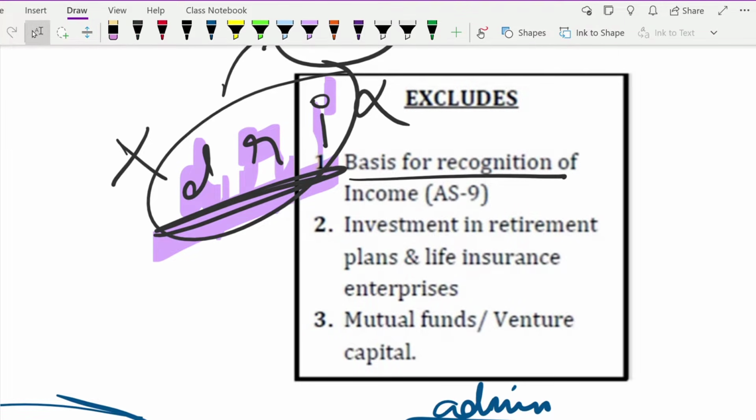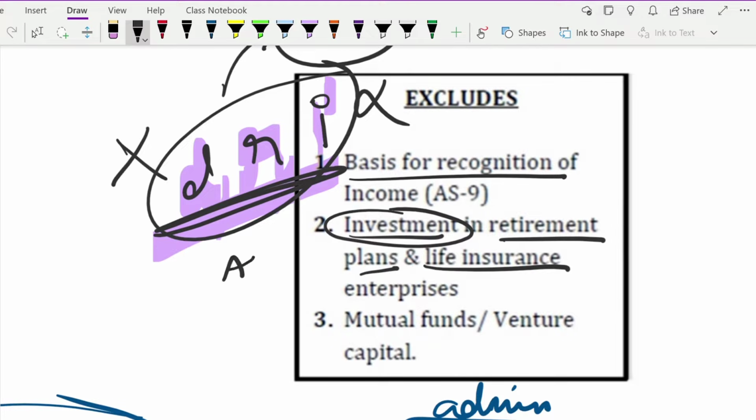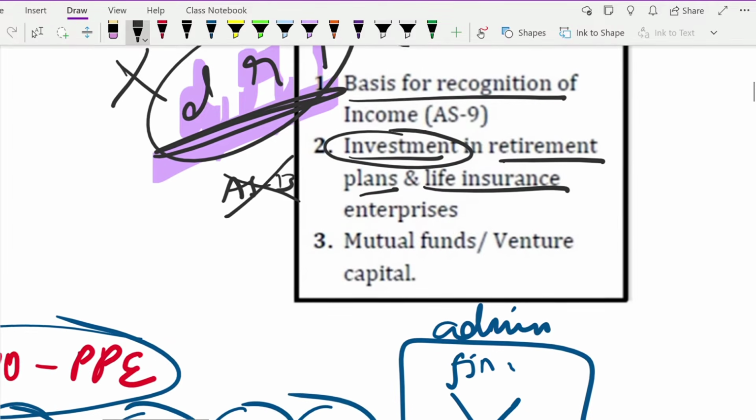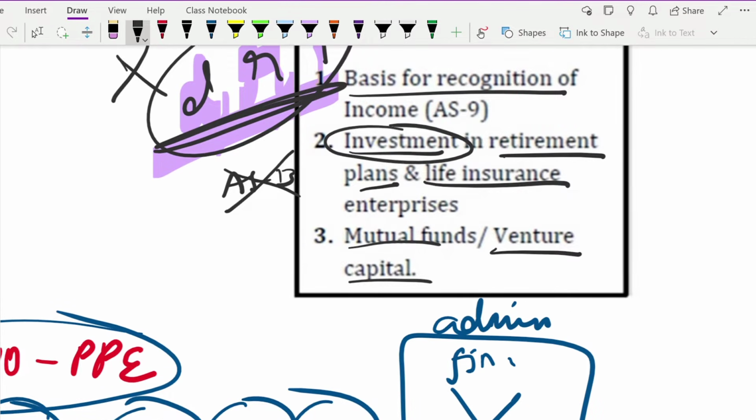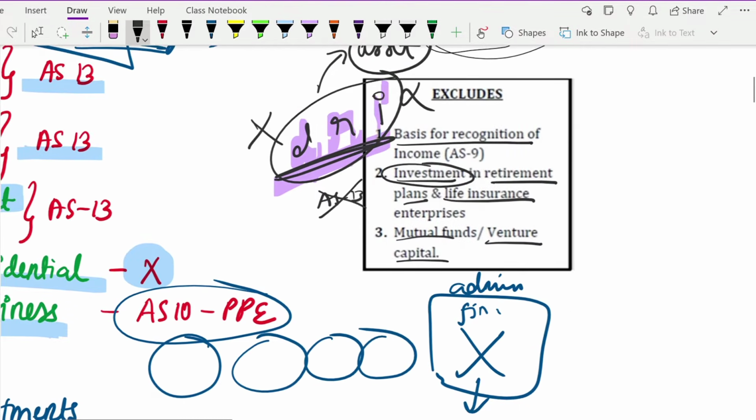Next, if you have invested in any retirement plan or life insurance policies, those kinds of investments will also not be covered under AS13. Next, mutual funds and venture capital will also not get covered under AS13. So these are the three exclusions which you have to remember.